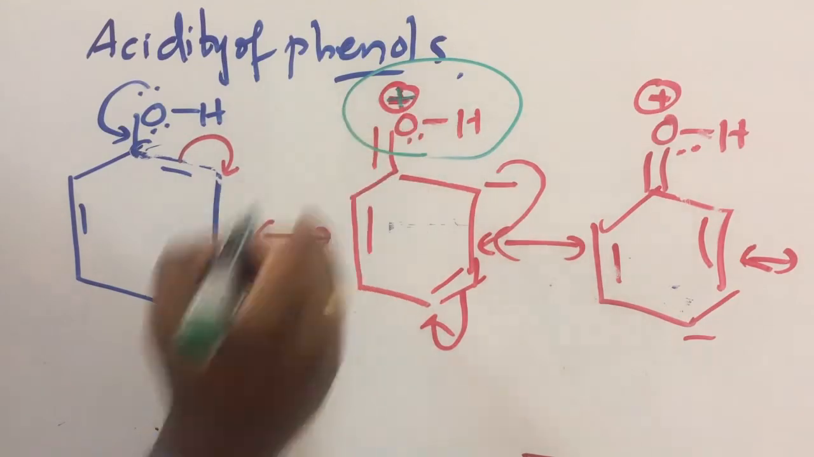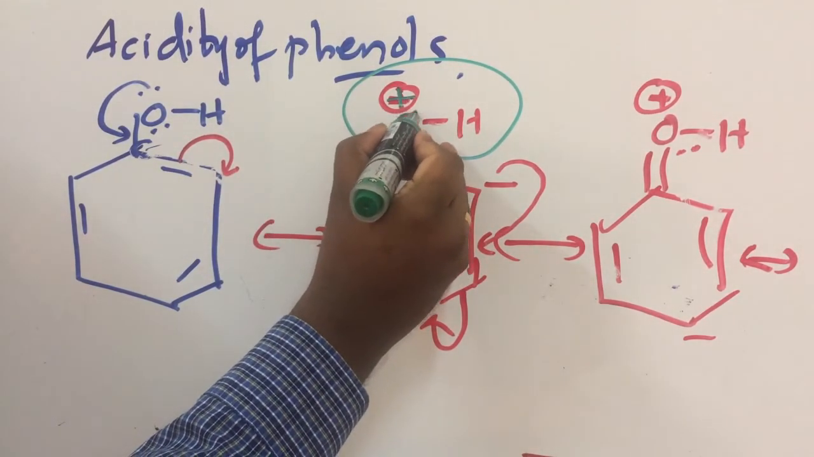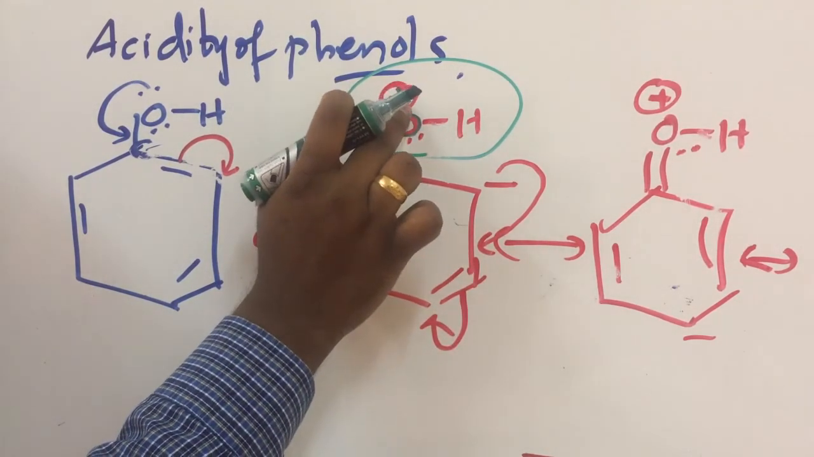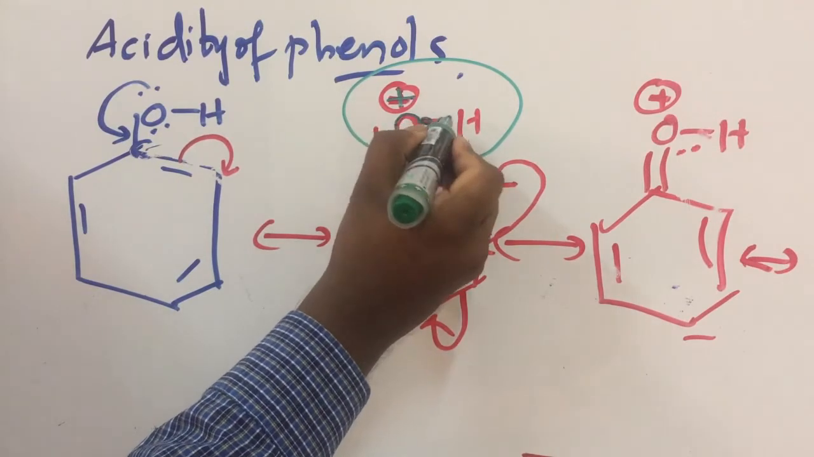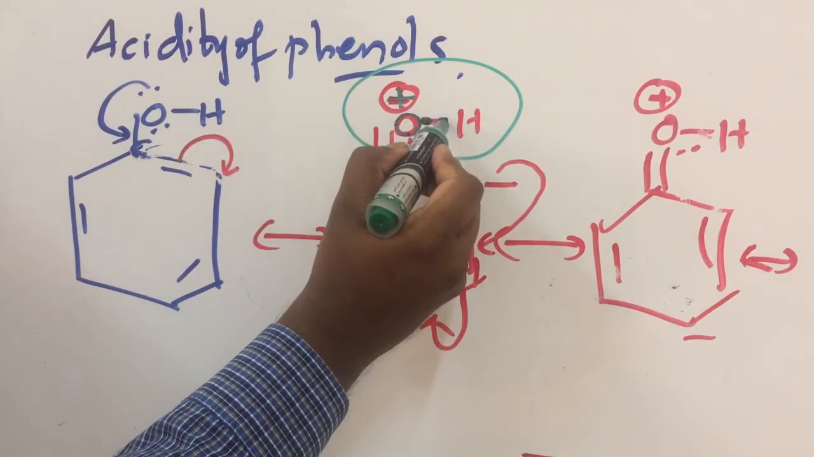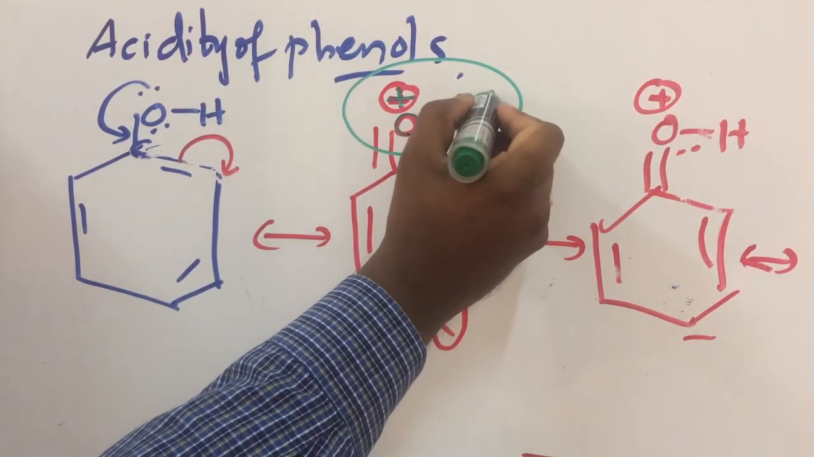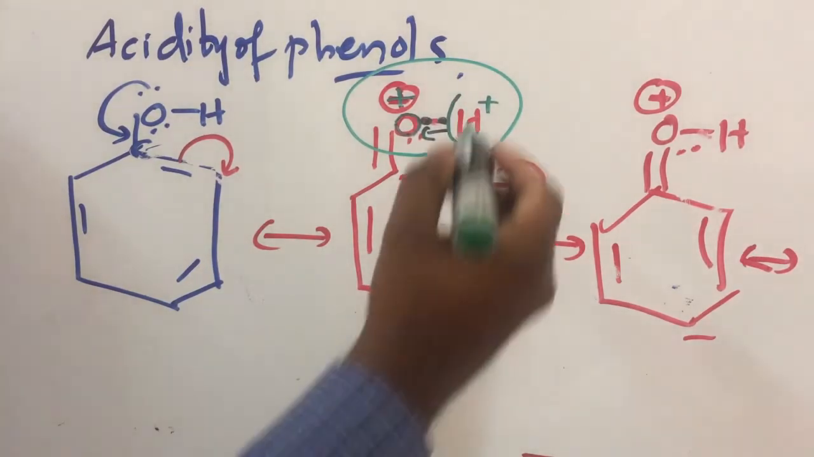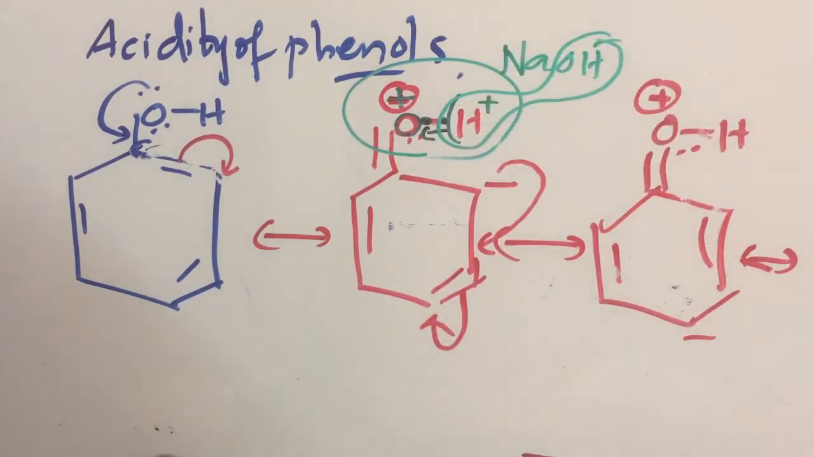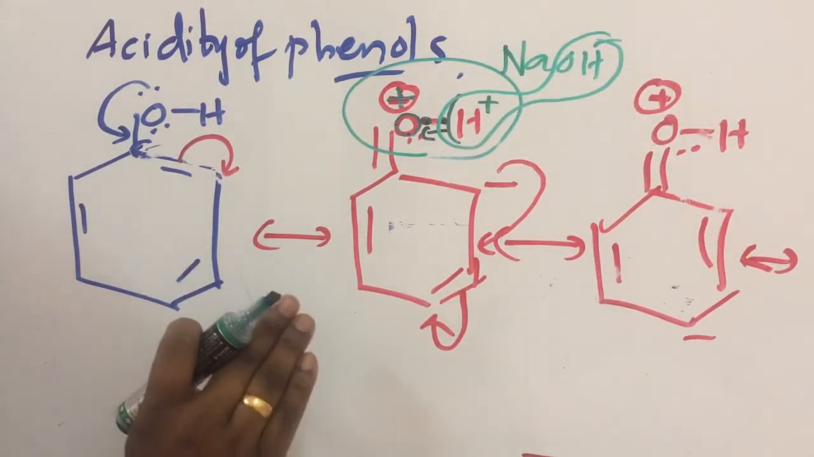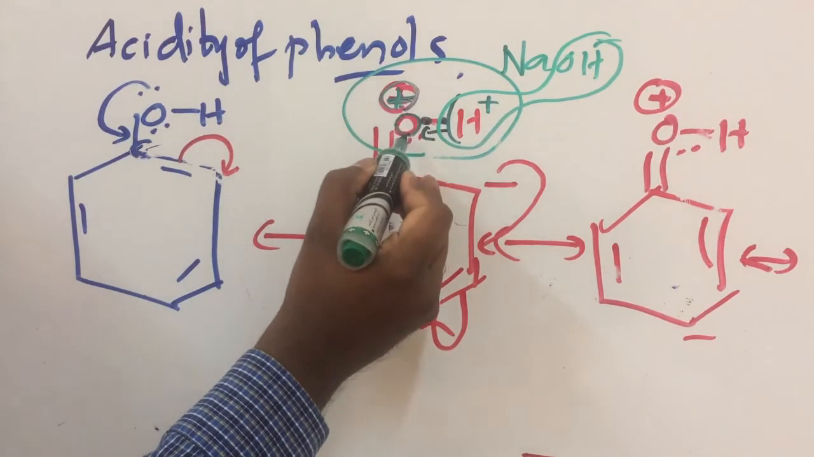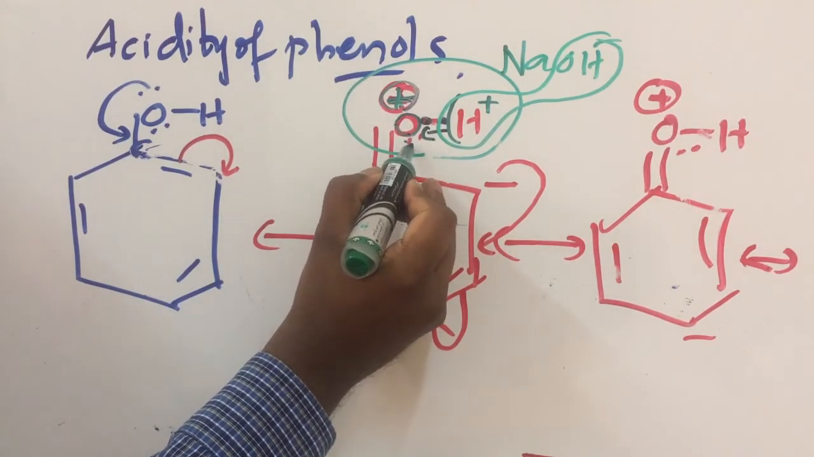Here the charge on oxygen is plus. Now oxygen is highly electronegative. Already you know that oxygen is highly electronegative, and one more thing, positive charge. So oxygen can easily attract these electrons, so H becomes H plus. Then when you add a base, it can easily take this proton. So here two factors are responsible for the acidic character of phenol. One is the positive charge present on oxygen. The second reason is the high electronegativity of oxygen.